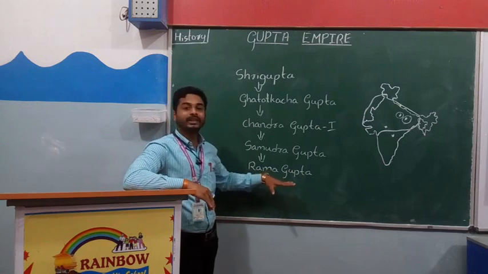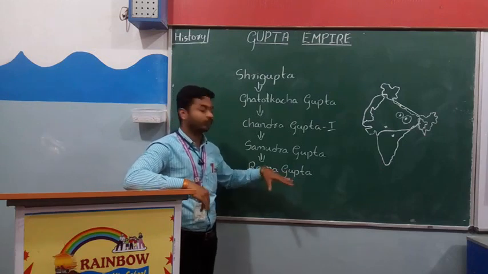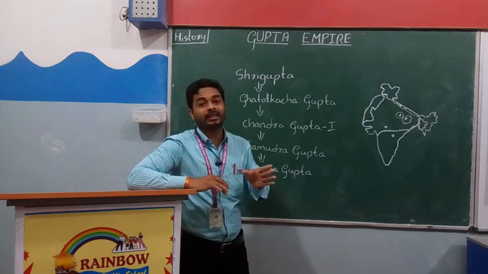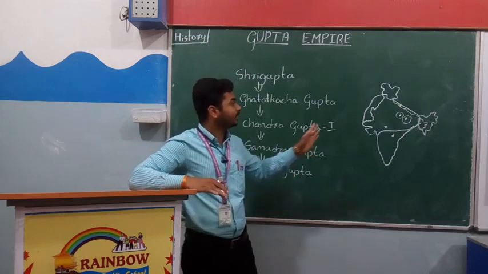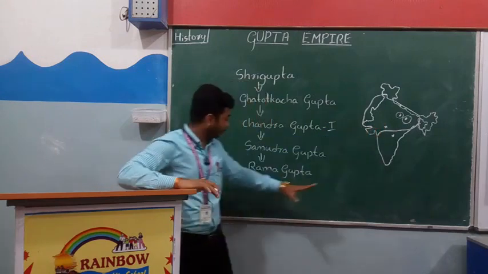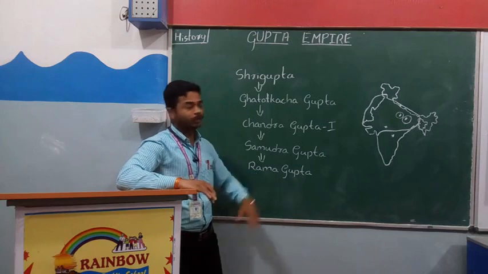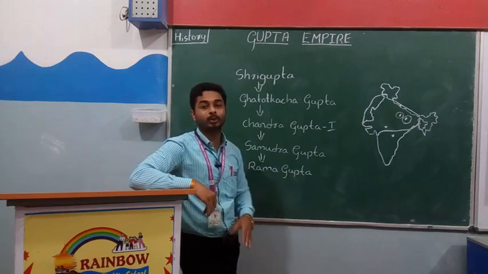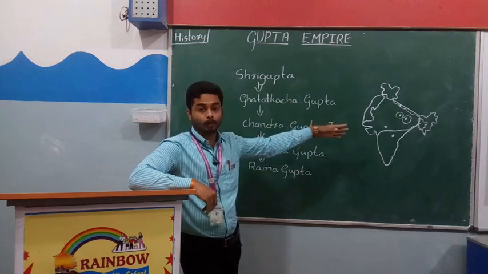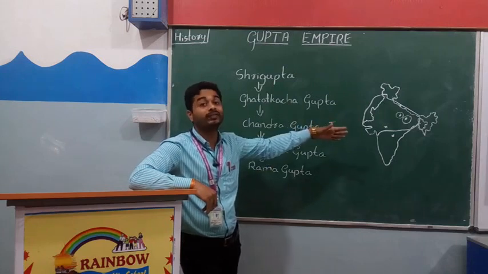When Ramagupta was ruling the Gupta Empire, the Shakas attacked Pataliputra. They attacked in the time of Ramagupta, but he could not defeat them.